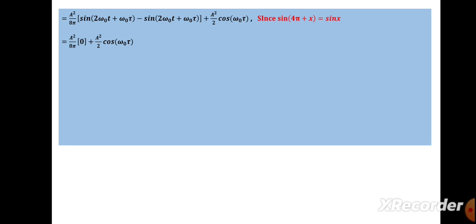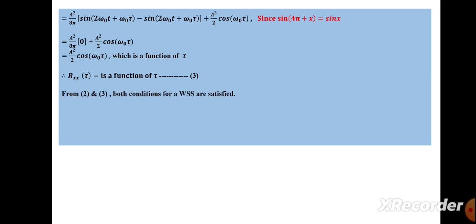So R xx of tau is equal to A square by 2 cos(omega naught tau), which is a function of tau. This is our third equation. So from the second and third equations, the random process x of t satisfies the conditions for wide sense stationary, WSS. Therefore x of t is a WSS, wide sense stationary. Thanks.